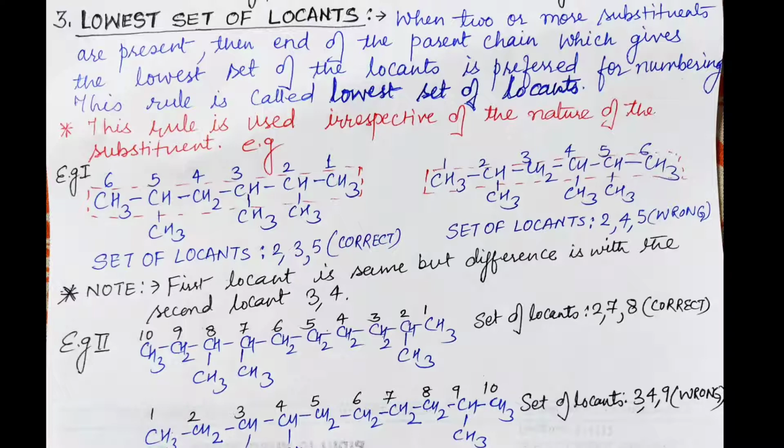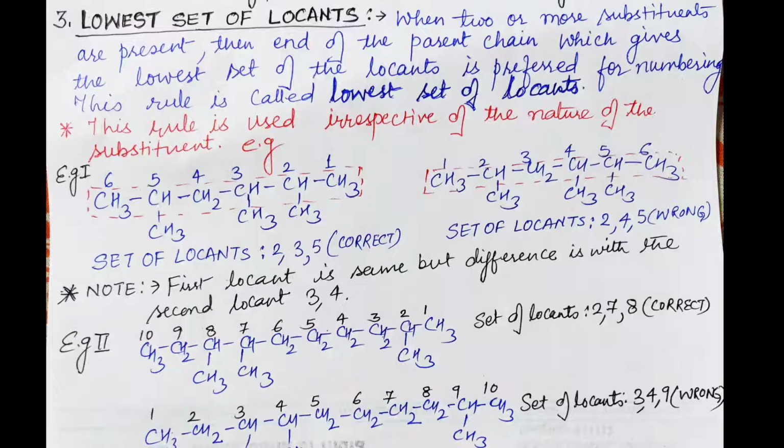Now you can take another example also. This figure is the same and contains a maximum of 10 carbon atoms. In the first structure, the set of locants is 2, 7 and 8. What do 2, 7 and 8 mean? It indicates the presence of branched chains: a methyl group is attached at the 2nd, 7th and 8th positions. However, in the second structure the methyl groups are at the 3rd, 4th and 9th positions, which is wrong, because we have to prefer the lowest set of locants.